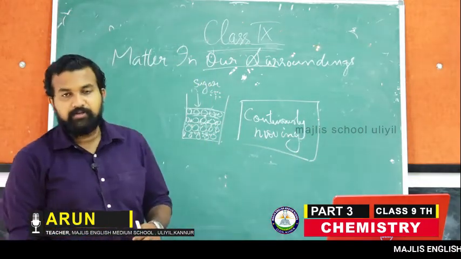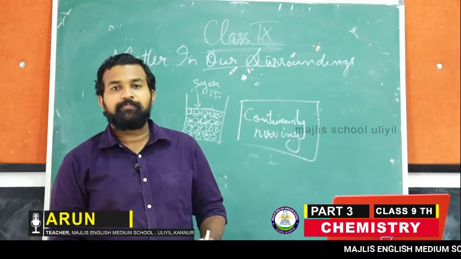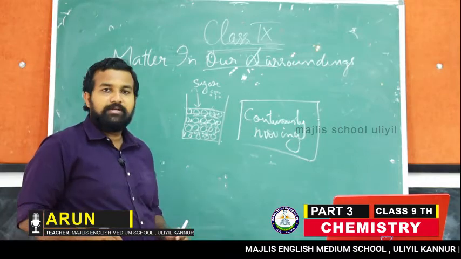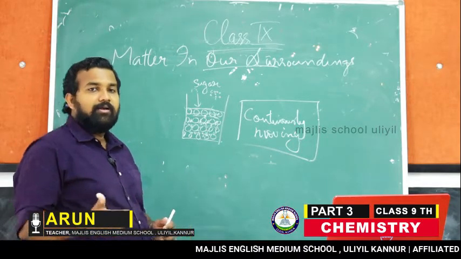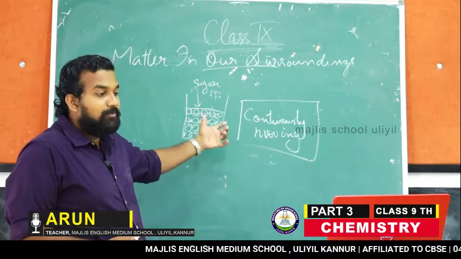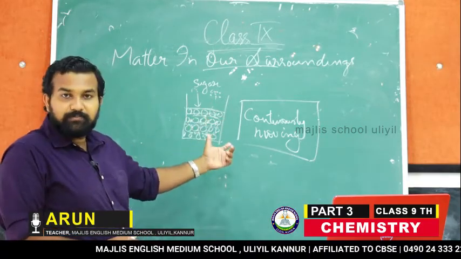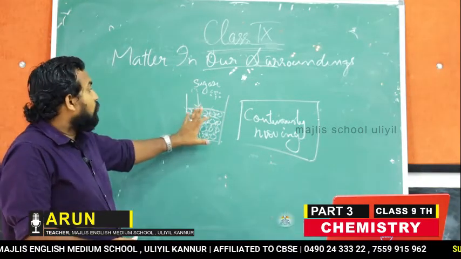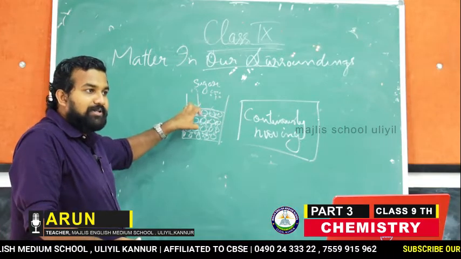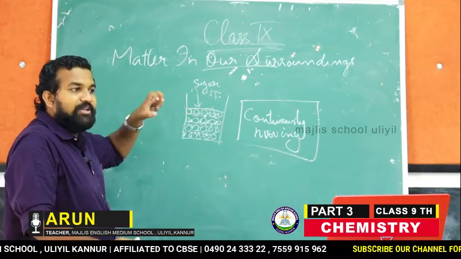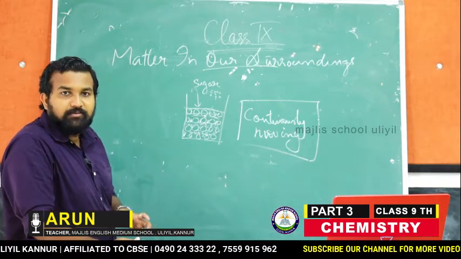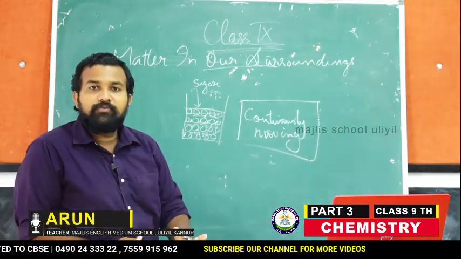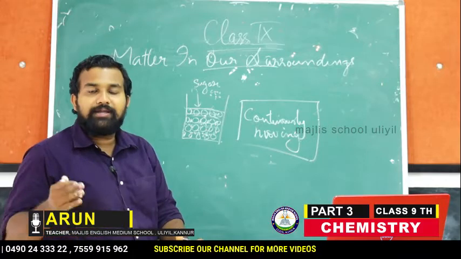Important: particles of matter are continuously moving. I have told you matter is made up of tiny particles, and these particles have space between them. Matter is made up of particles which have space between them, and these particles are continuously moving. The property of motion of the particles is very important in chemistry, because this motion is responsible for a lot of phenomena in chemistry.